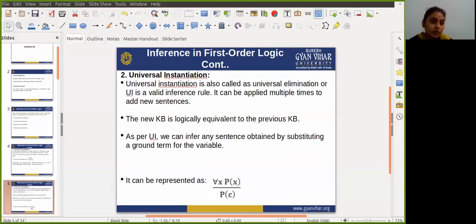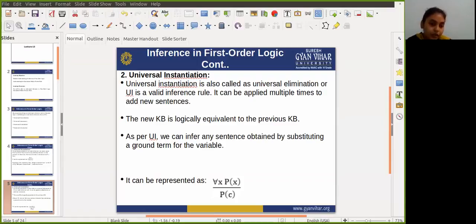Universal instantiation is also called universal elimination or UI. This is a valid inference rule, and it can be applied multiple times to add new sentences. The new KB is logically equivalent to the previous KB. As per UI, we can infer any sentence by substituting a ground term for the variable.